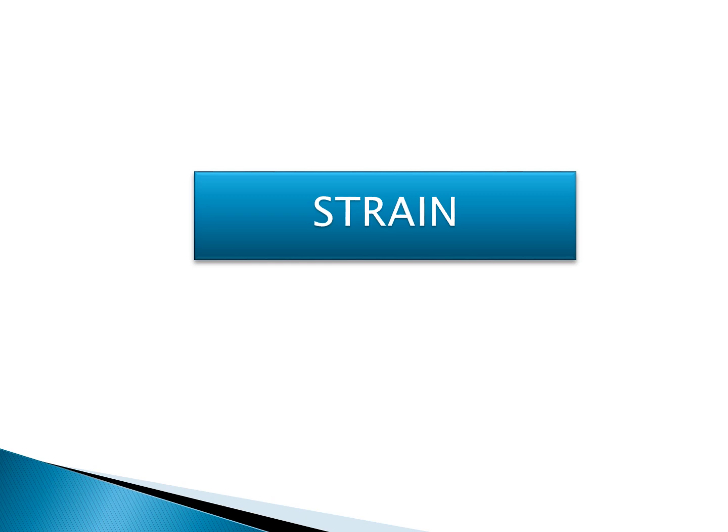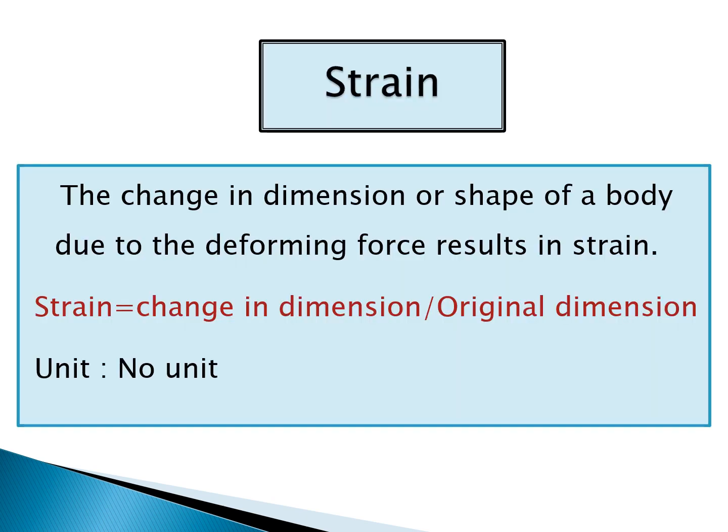Next one is strain. So strain can be defined as the change in dimension or shape of a body due to the deforming force. So it can be said that if you are applying some force to the body, that will change the dimension, and this change in dimension is called as strain. The formula to find strain is equal to change in dimension divided by original dimension. The strain has no unit.